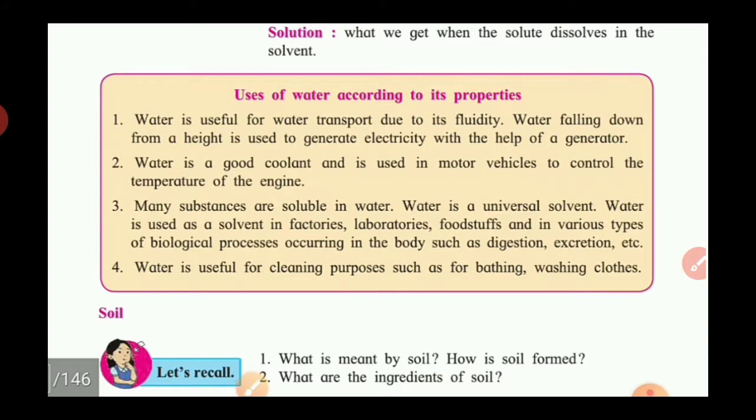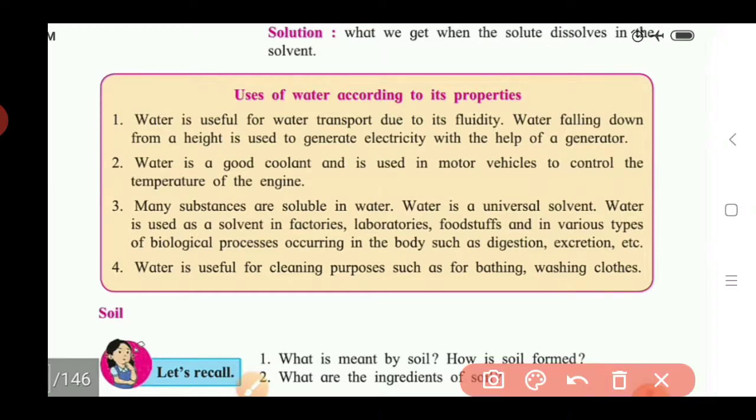In the last lecture we saw that water is the universal solvent. Why do we call water a universal solvent? Because all the components in the universe get dissolved in water, either easily or under some conditions. Due to this we say water is the universal solvent. Here we see some uses of water according to its properties.